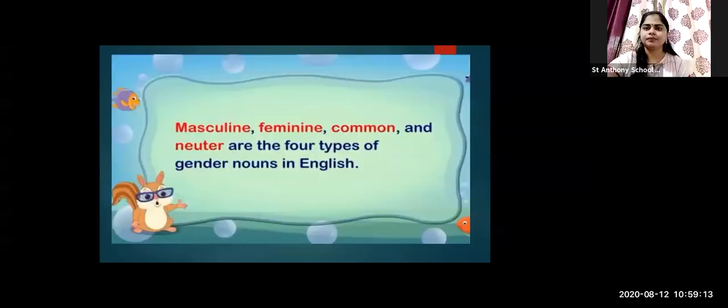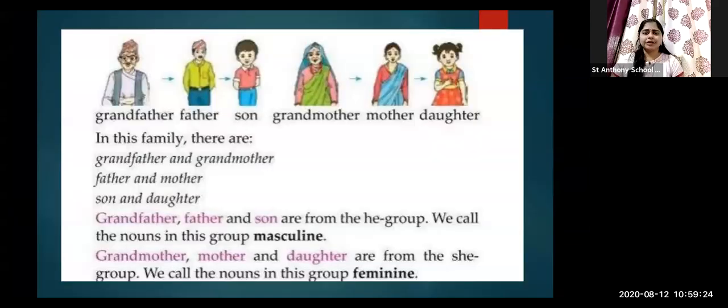It is necessary for you to know the difference between all four types of gender noun. As I explained earlier, grandfather, father, son, grandmother, mother, daughter. These all are the names of family members. So for these family members, we give certain particular names. In this family, there are grandfather and grandmother, father and mother, son and daughter.